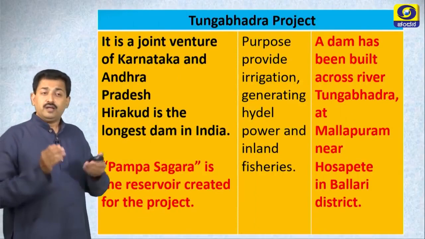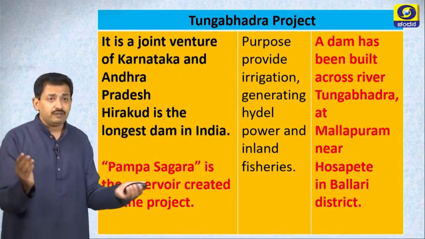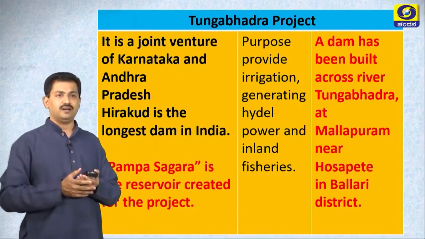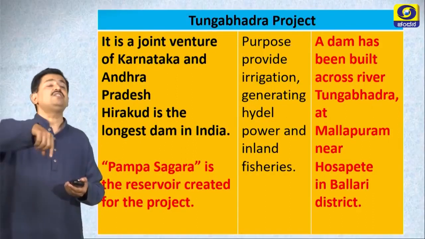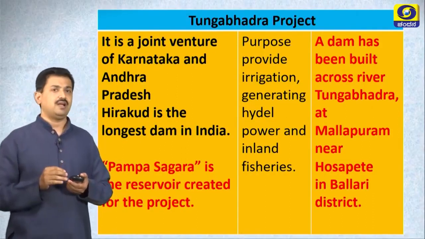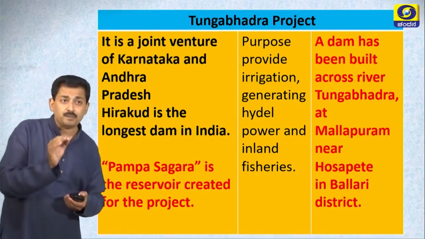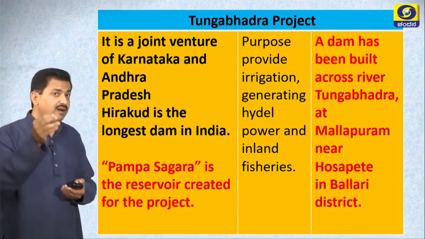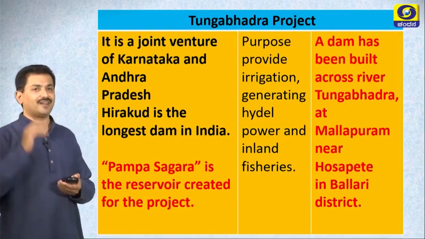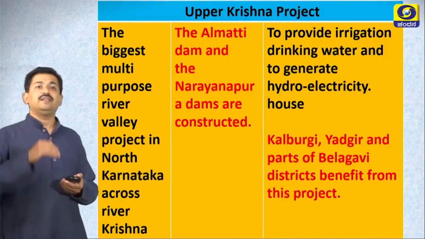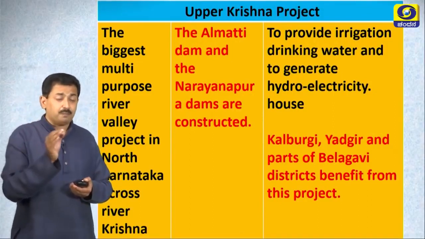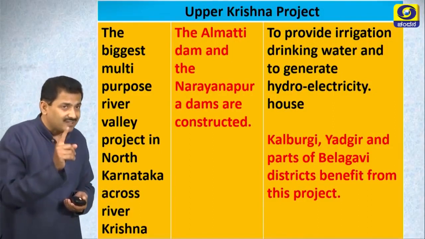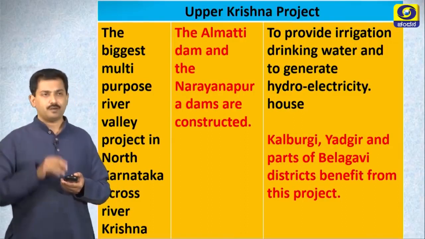Tungabhadra project. Tungabhadra project is a joint venture of Karnataka and Andhra. Pampa Sagar is the reservoir constructed for this project at Mallapuram near Hospet in our Ballari district of Karnataka, right. The next project, Upper Krishna project. The biggest multi-purpose river valley project in North Karnataka is the Upper Krishna project.